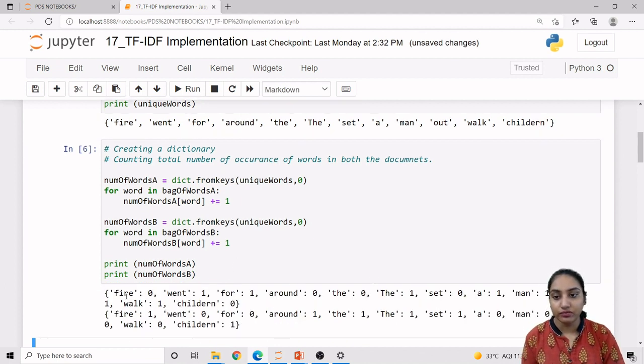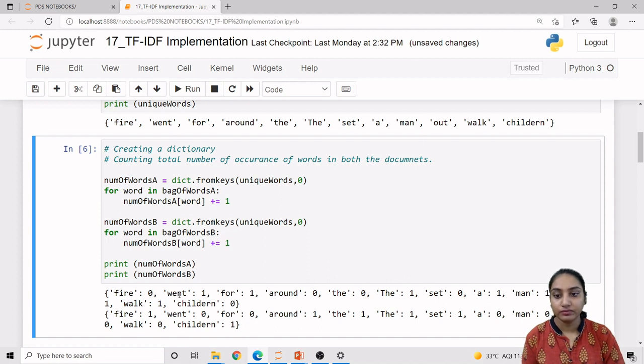Now you can check that fire is not present in our document A. Went is present in our document A, so the frequency count will be 1. Similarly, let us check that fire is present in document B also, so it has the frequency count 1. Around is present, so it has the frequency count 1. Ultimately, if some word occurs 2 times in our document, then the frequency count will be twice. So this implementation we can call the bag of word implementation, in which we are finding the frequency count of a particular word in a particular document.